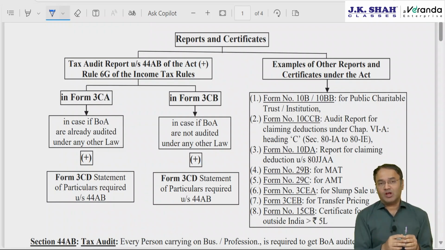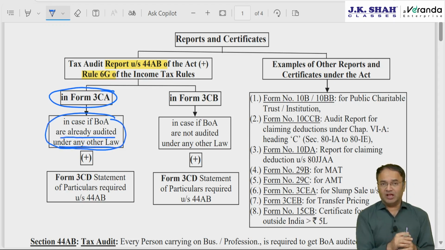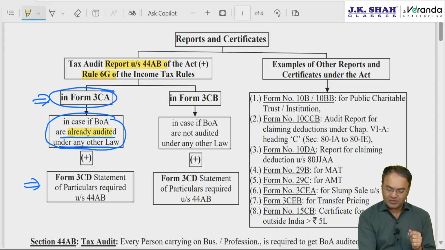Then tax audit report has to be either in form number 3CA plus form 3CD or in form 3CB plus 3CD. So, as per section 44AB of the Income Tax Act, read with rule 6G of the Income Tax Rules, in case books of accounts are already audited under other law like LLP, GST, etc., then the assessee is required to furnish, by obtaining from a chartered accountant, form number 3CA plus form 3CD. Form 3CD is always required whether audit is done under other acts or not. If already done under other acts, then form 3CA plus form 3CD.